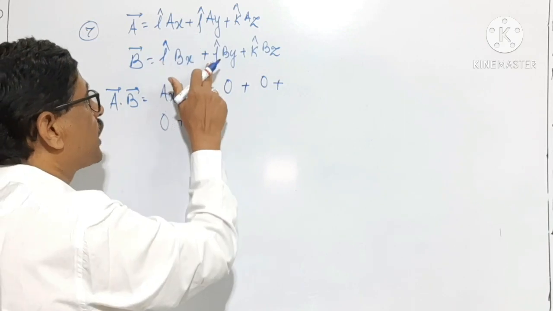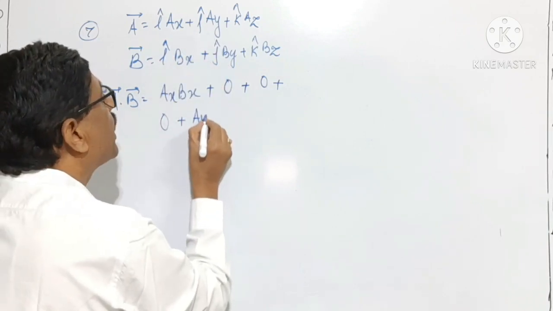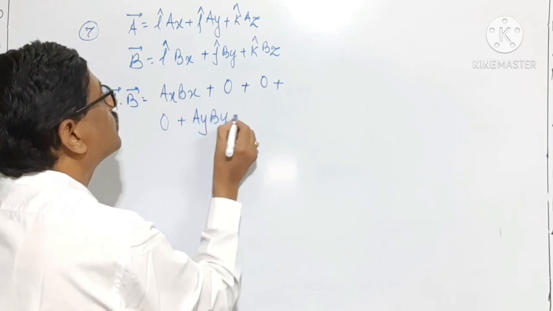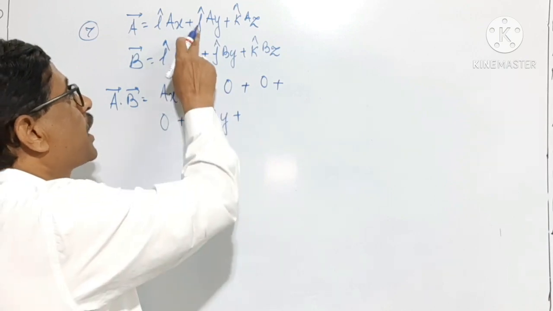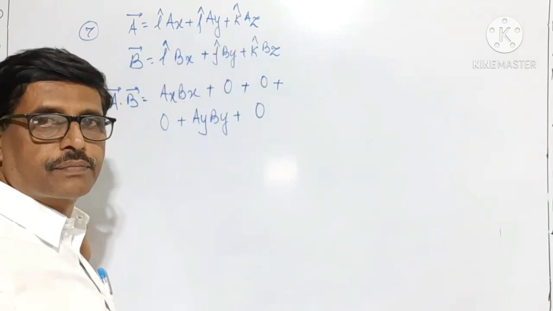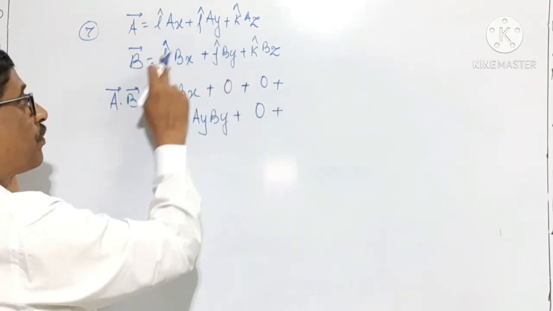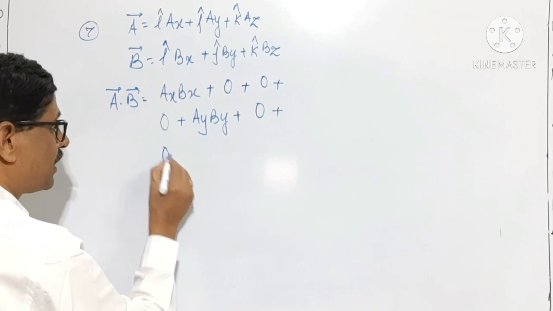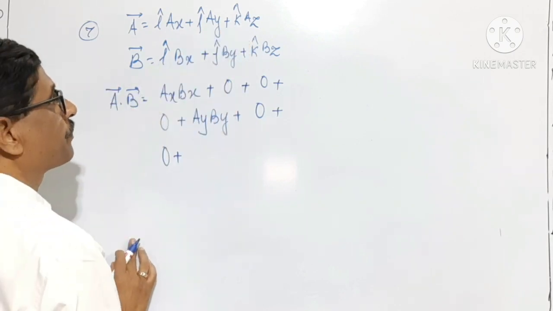J cap dot j cap is 1, so 1 into ay by, plus j cap dot k cap, which is equal to 0. The next is k cap dot I cap. Obviously it is 0 because k and I are perpendicular to each other.